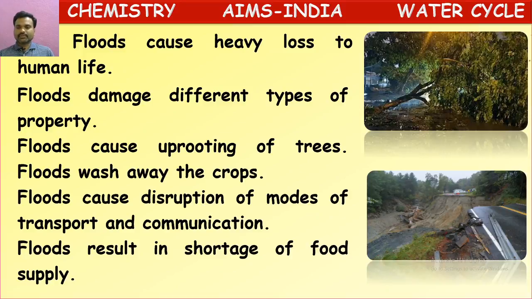See here, we can observe how this road got damaged. So the transport will be stopped until it is recovered. In that way, the food items cannot be supplied to those areas where the roads are damaged. Therefore, a shortage of food will occur, and even crops will be damaged because of heavy rains. Some crops will be spoiled before giving the yield. So in that way also, shortage of food will occur because of floods.